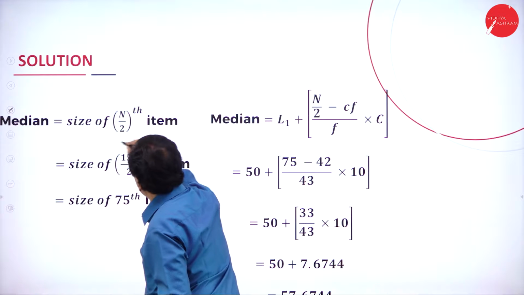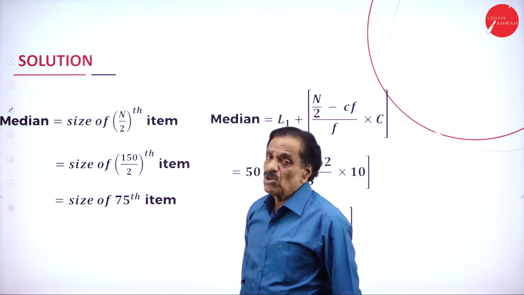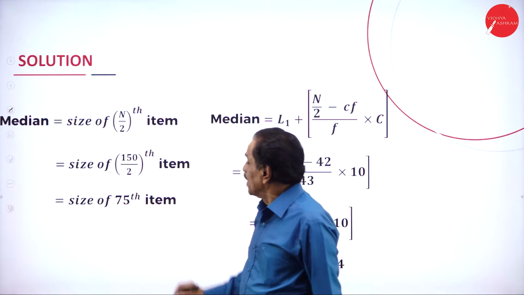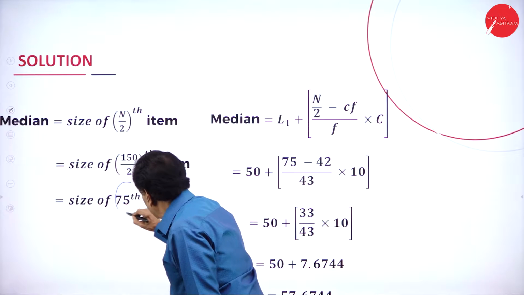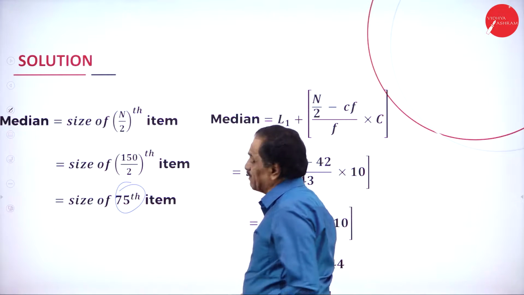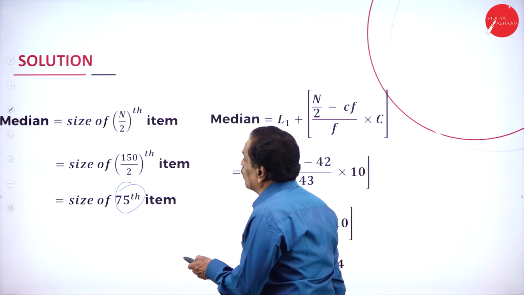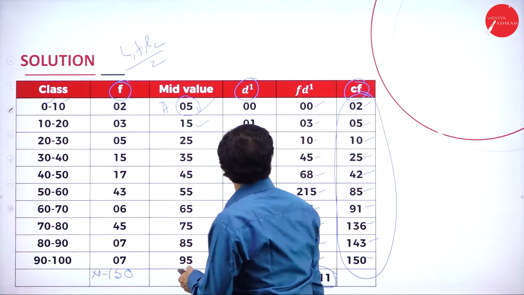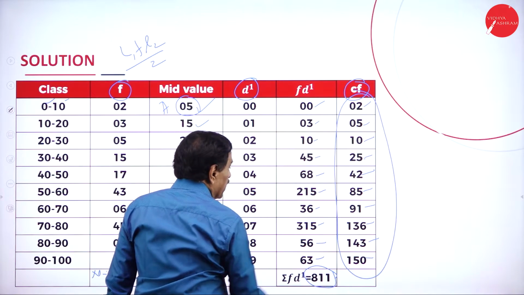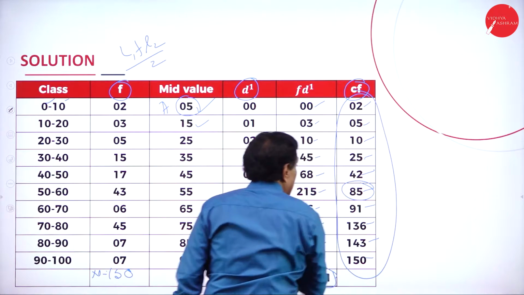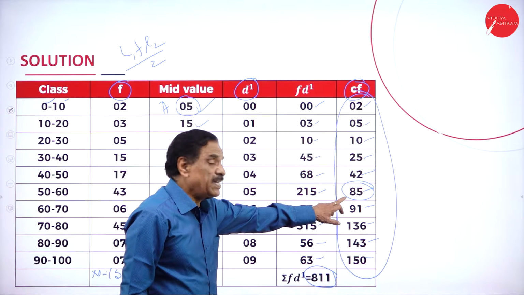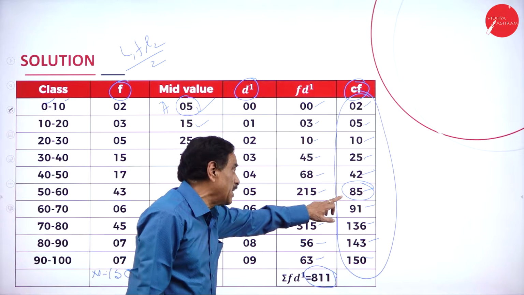Median is the size of n by 2. What is n? Total number of frequencies. This is 150 by 2, which is 75. Find 75 in the CF. I'll show you where the 75 will come. Here in your CF, where will the 75 come? Under 85. Your 75 will come under 85.